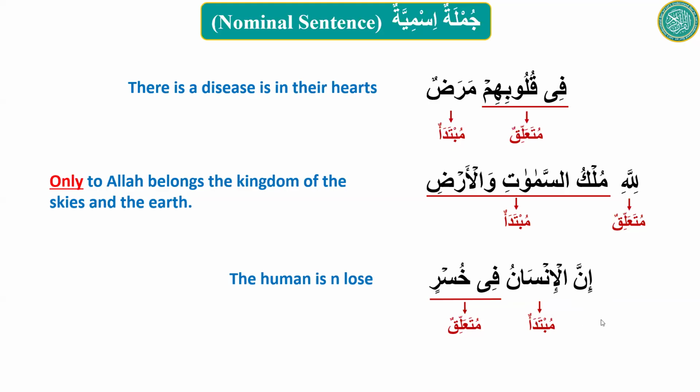So what is the correct sentence then? Innal insana fi khusr. Or we can also add a lam, as you were about to say, just to make it the same as in the Quran. So innal insana lafi khusrin. Now you see insana, which was insanu before, was the mubtada.